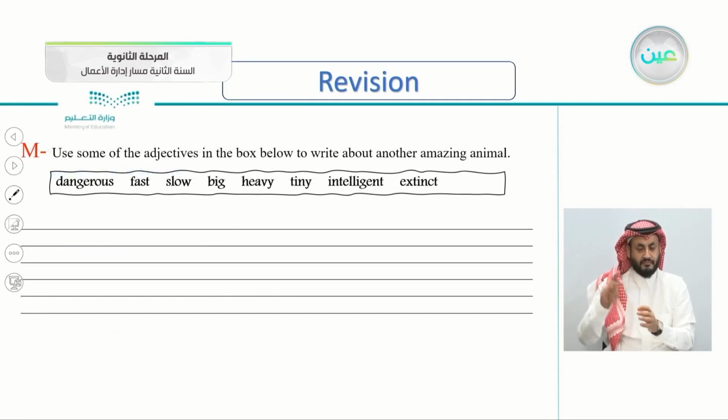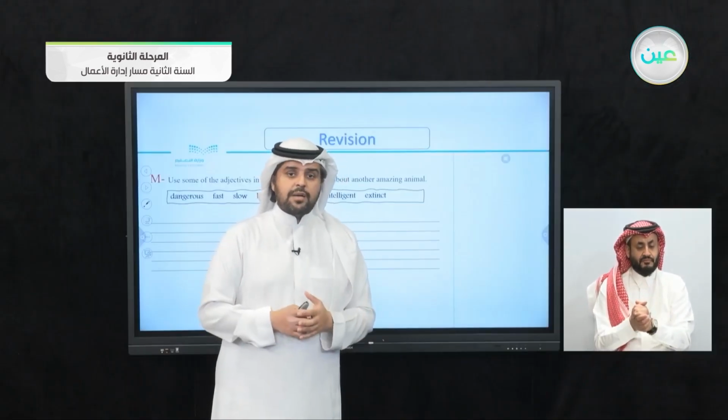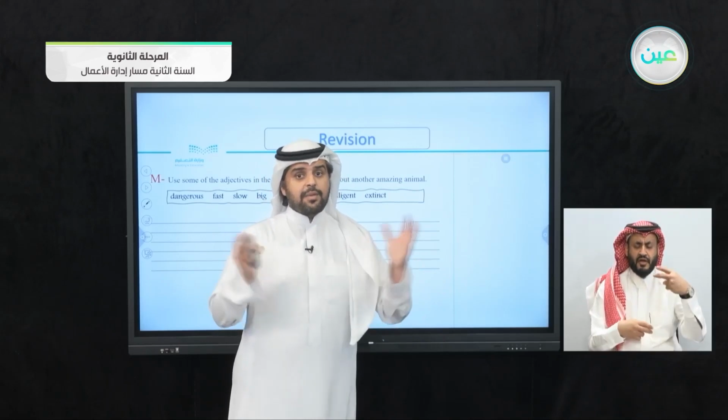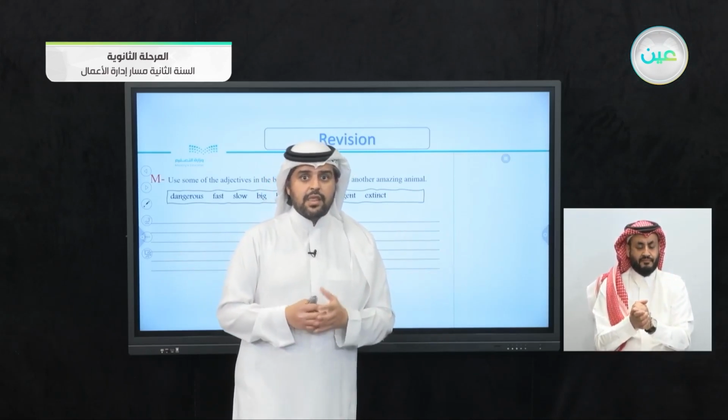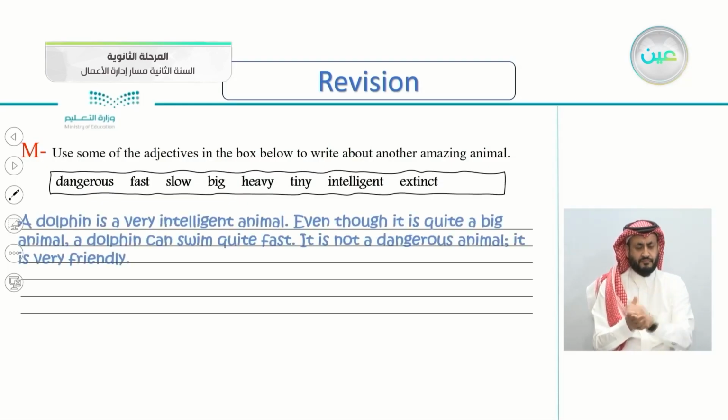Exercise M here. Use some of the adjectives in the box below to write about another amazing animal. So you have dangerous, fast, slow, big, heavy, tiny, intelligent, and extinct. Use these adjectives to write about any animal you want. For example, here I've written about dolphins.